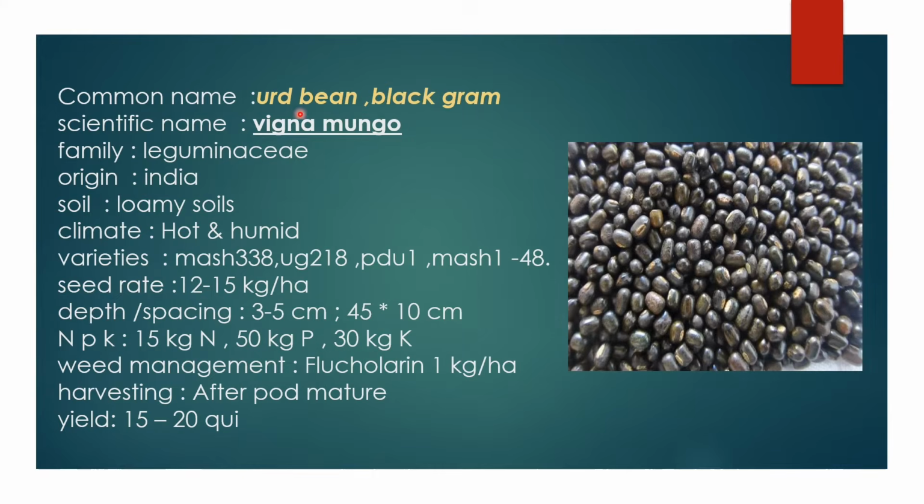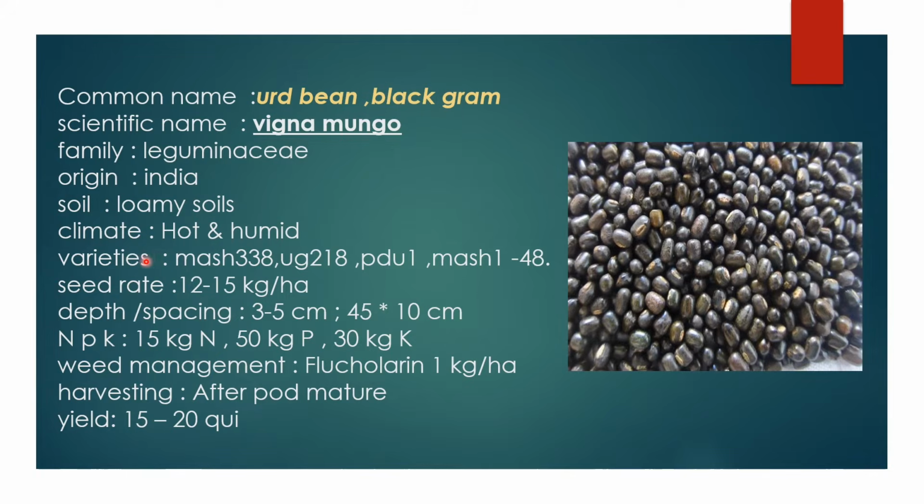And the next pulse crop is black gram, also called urdbean as the common name, and the scientific name is Vigna mungo, and the family is Leguminosae. All pulse crops belong to the Leguminosae family. And the origin is India. And for soil, loamy soils are best suitable, or sandy soils. And for climate, it requires a hot and humid type of climate.